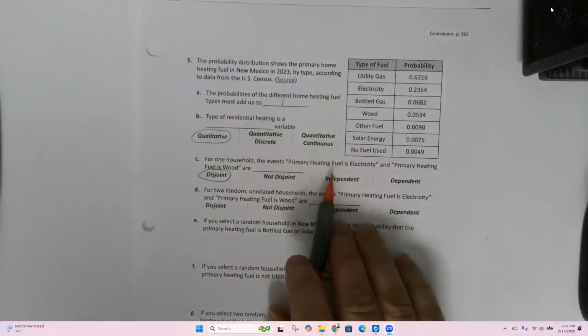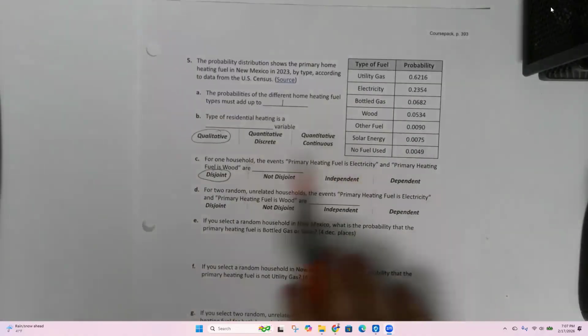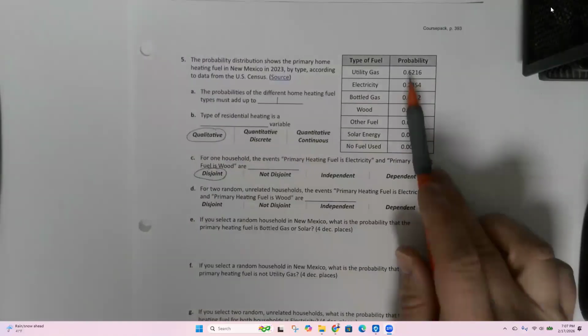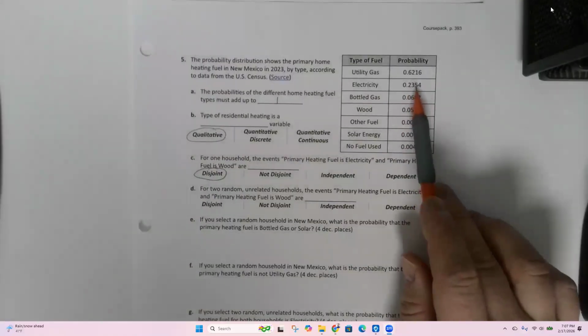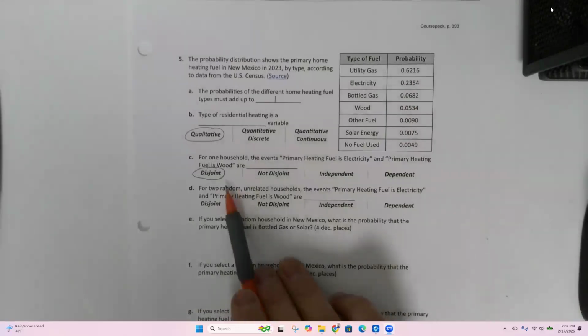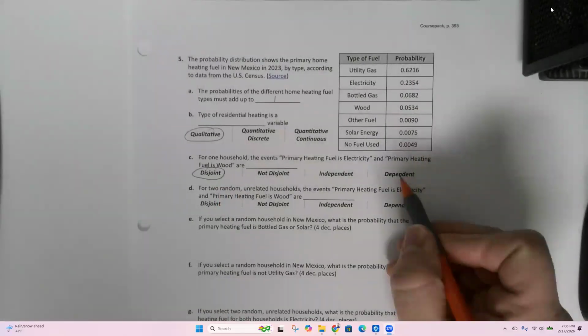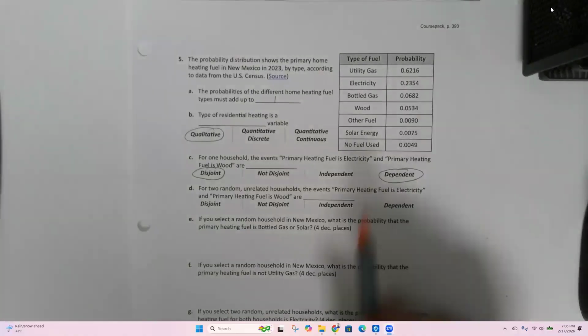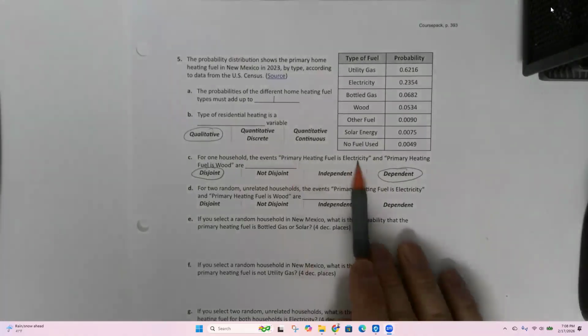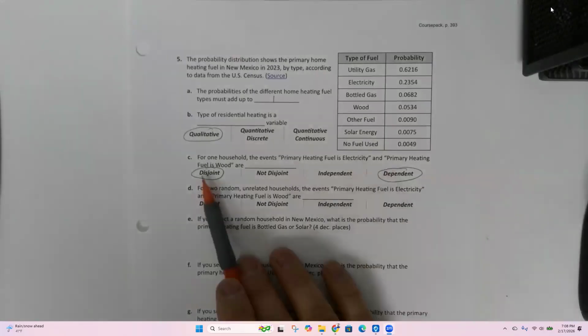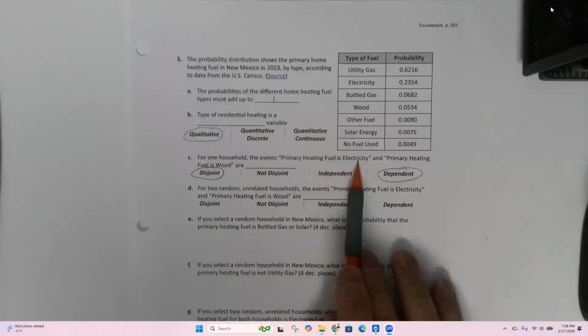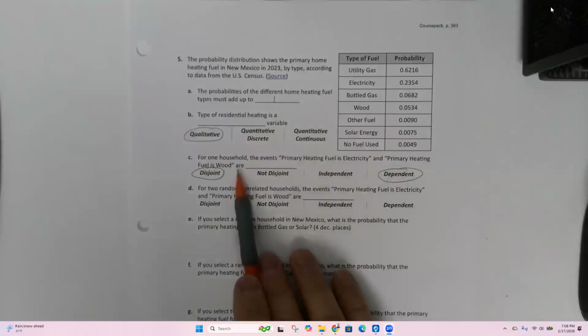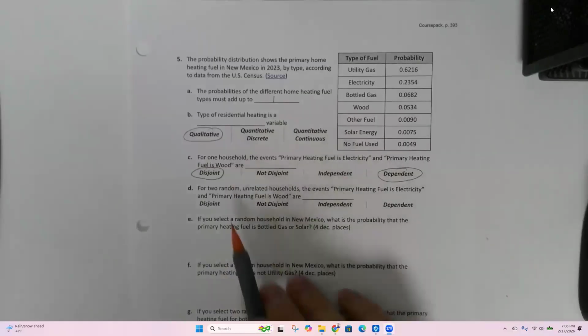Even if these were equal, they're not going to be. You're not going to count that same person twice. You're only going to list that person one time. So these are disjoint. If they're disjoint, that automatically means that they are dependent. Because if your main way of heating is electricity, then you cannot also have your main way be heating with wood. So your answer to this does affect your answer to the second event.